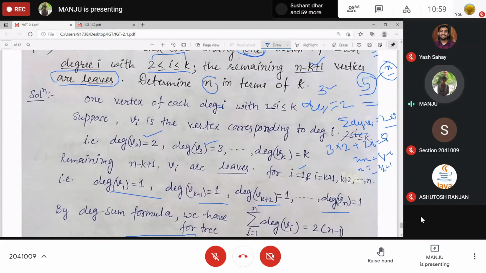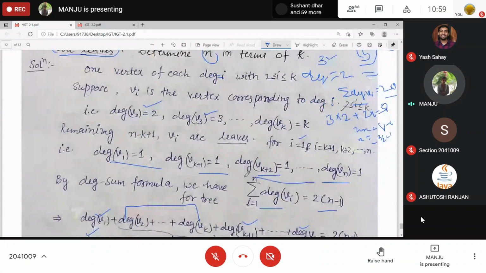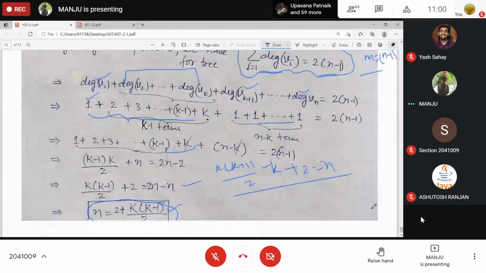Always remember for a tree, the degree sum formula is reduced to this one, 2 into n minus 1, because m is equal to n minus 1 for a tree. Is there any doubt? Yeah?